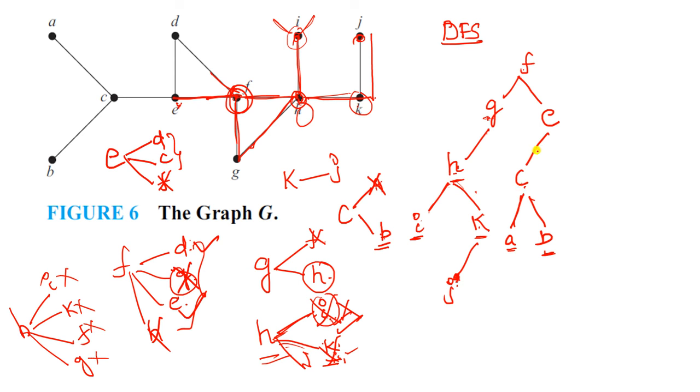Go back to C, and from C where do we have to move? E. Okay, and check E, where is the E? C is completed. Now what is the only vertex left with E? That is D. Okay, this is my spanning tree for this particular graph. Like this you need to find the spanning tree with the help of depth first search.